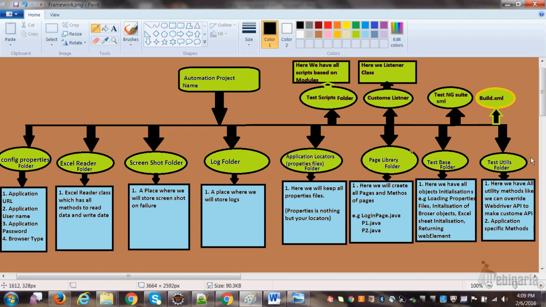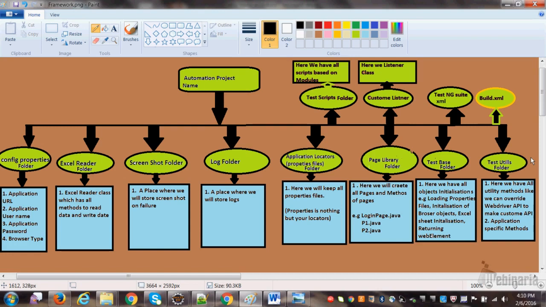Now what is the test utils folder? Test utils folder means you want to override some WebDriver APIs. Like WebDriver has an API called get screenshot, WebDriver has an API called switch to frame, or the Actions class.